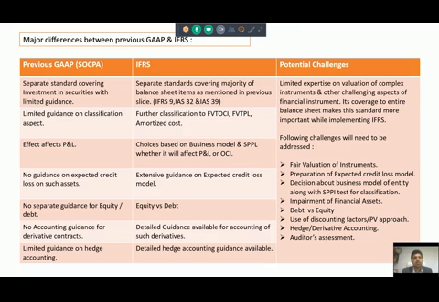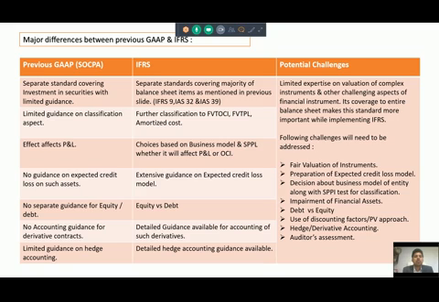But of course there would be a major impact of this expected credit loss model on the company's financial assets, as well as the work of the auditor will increase due to these provisions. So now if you check my fourth item, you will understand that there was no guidance of expected credit loss for such assets, but now extensive guidance on the expected credit loss model is available. Earlier equity and debt bifurcation or changes were not required.